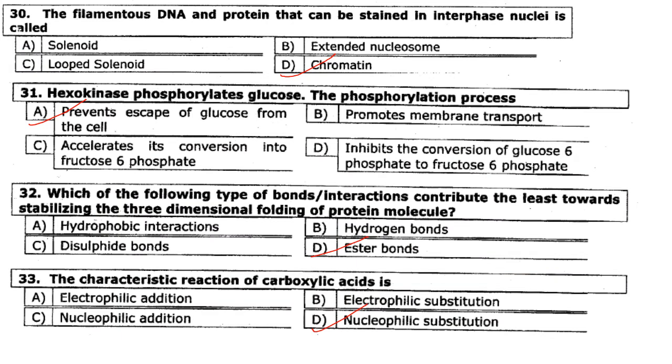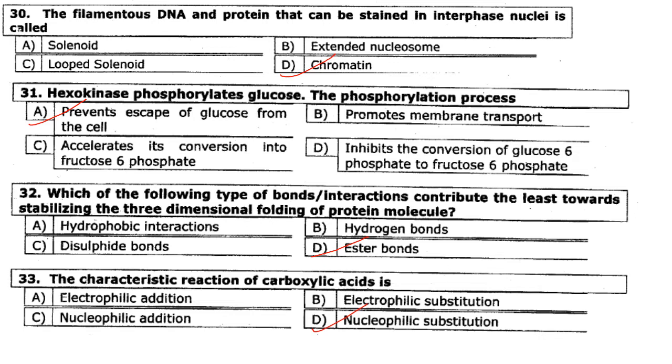So coming to the next question, the filamentous DNA and protein that can be stained in interphase nuclei is called chromatin. During interphase, chromatin is in its least condensed state and appears loosely distributed throughout the nucleus. Chromatin condensation begins during the prophase and chromosomes become visible.